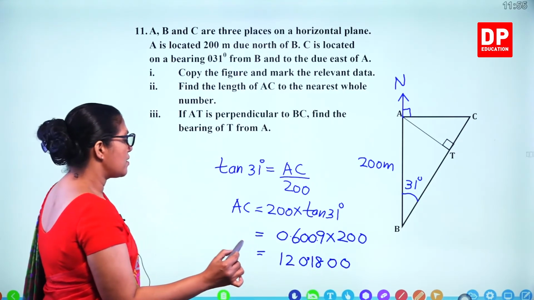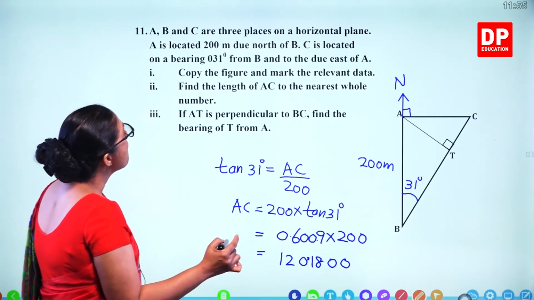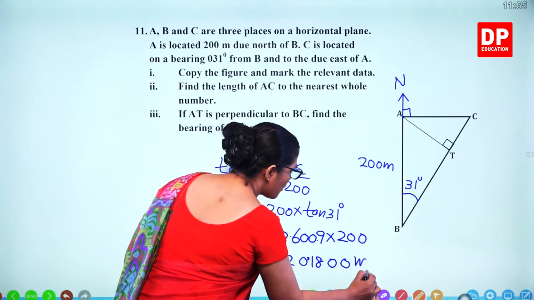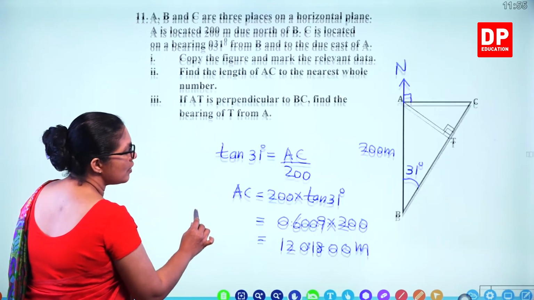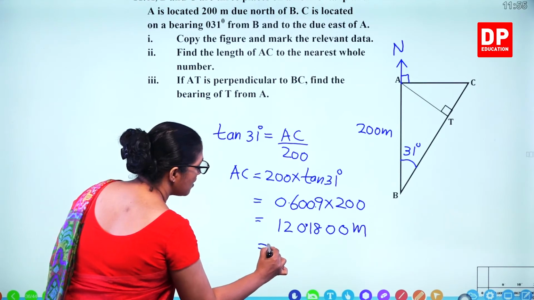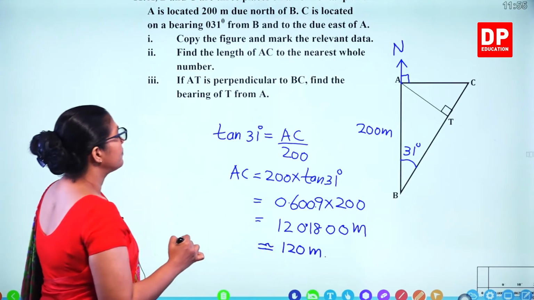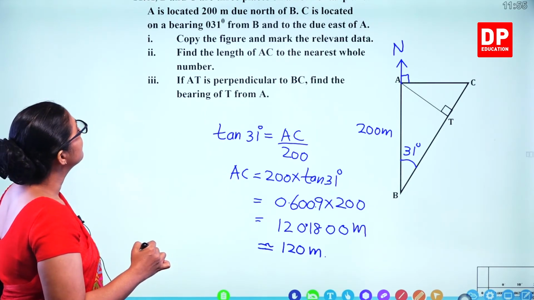So this is 120.18. This is in meters. To the nearest whole number, 120 meters is the AC length.